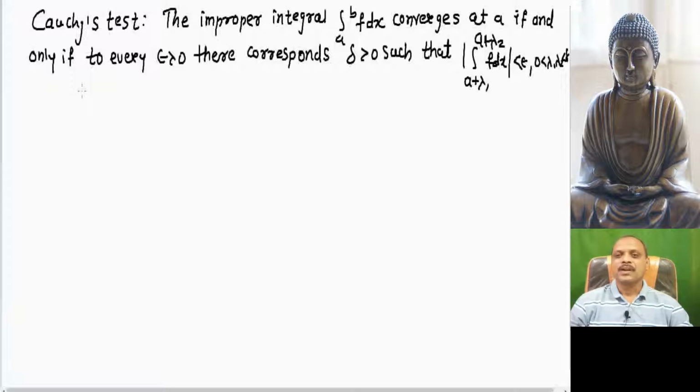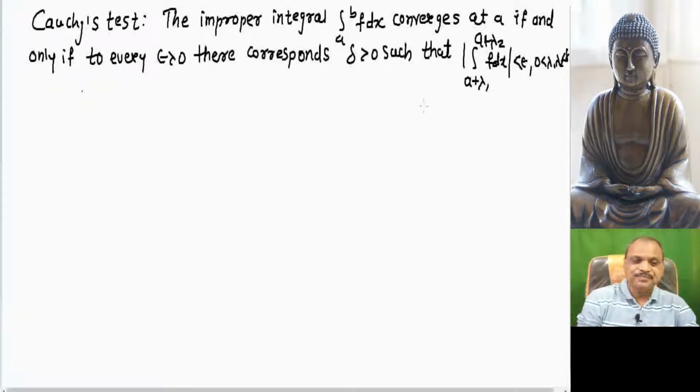The improper integral having an infinite discontinuity at point a converges if the limit as lambda tends to 0 of the integration of f from a plus lambda to b exists and is finite.